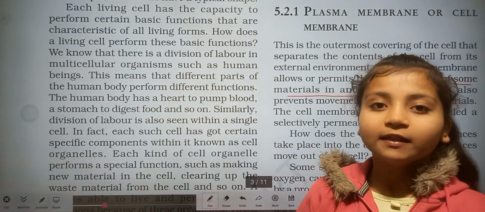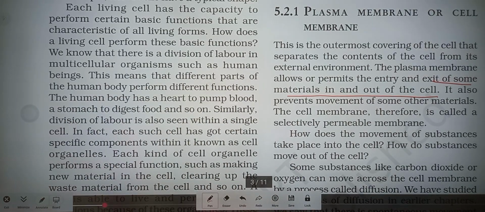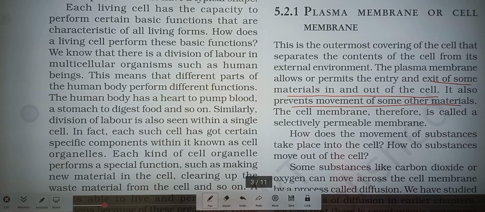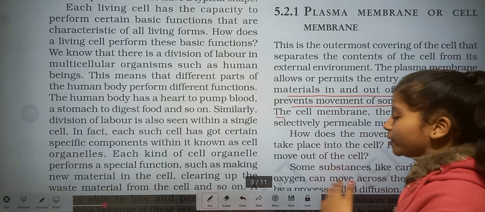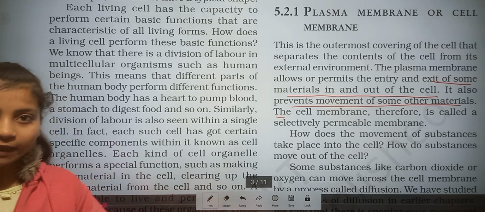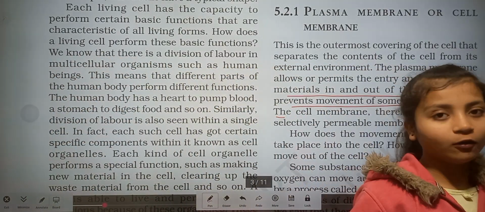Okay, in the same way, the plasma membrane is just like a gate that we have to cross. With the help of this gate, materials can move in and out. It also prevents the movement of some other materials. It means it also prevents the materials in the cell from moving out.